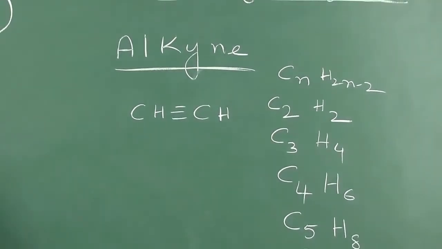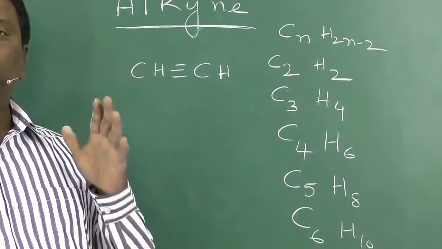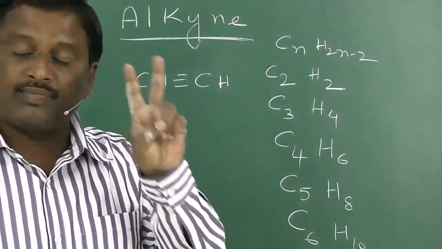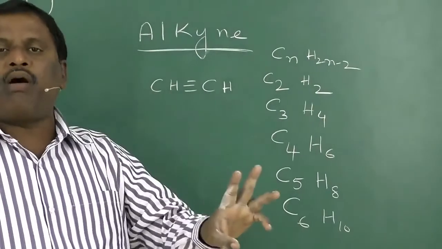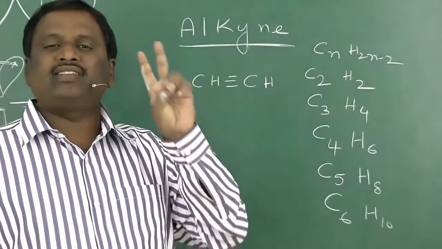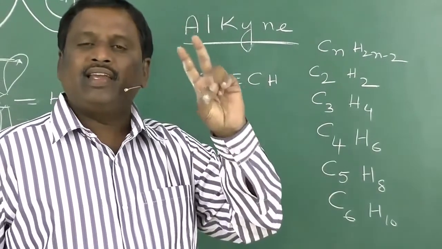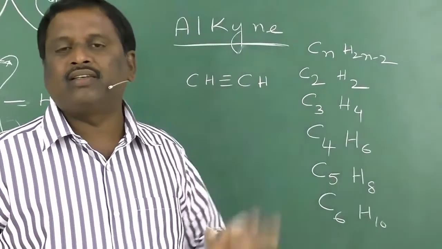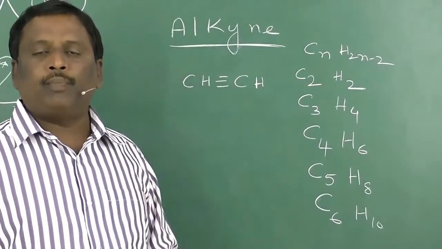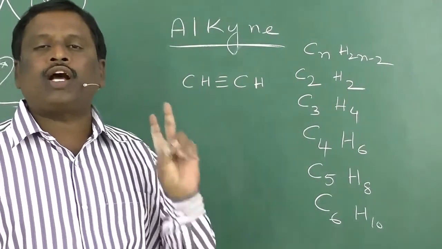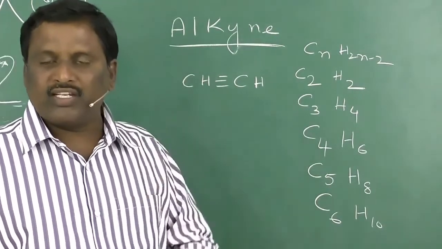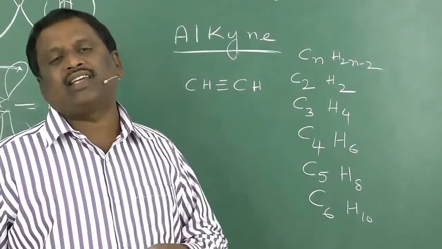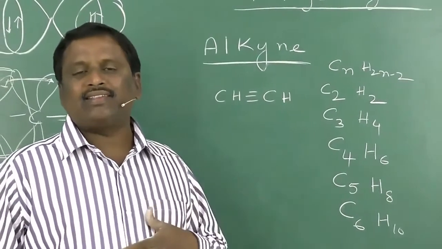Alkynes are the compounds in which two carbon atoms are in sp hybridization. If there is a triple bond, it indicates that carbon is involved in sp hybridization. Those compounds in which two carbon atoms are in sp hybridization and one triple bond is present are said to be alkynes.